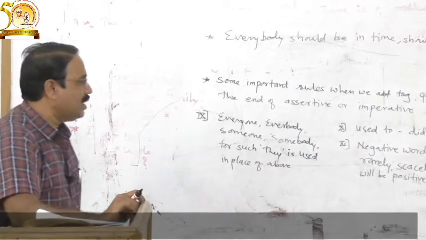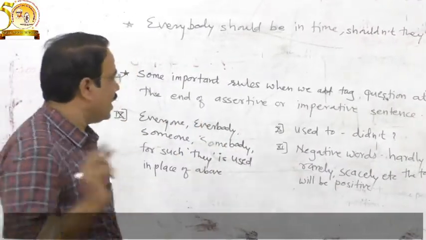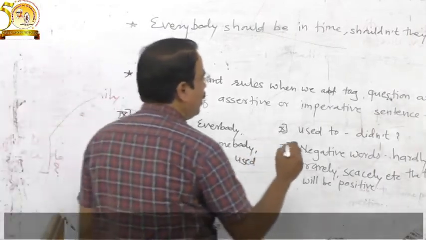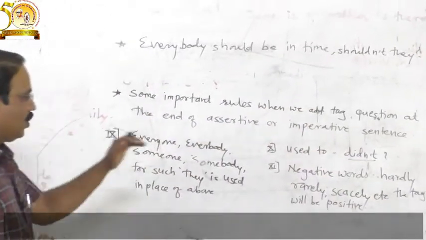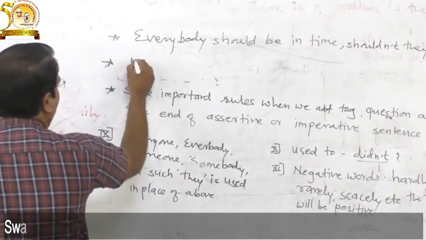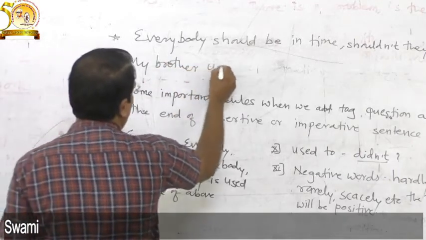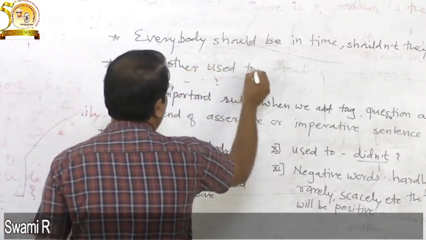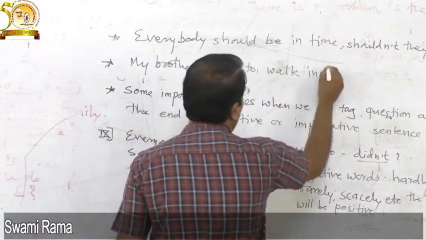Then the next one is, if we find "used to" in the sentence, then we use "didn't" for adding the question tag to this sentence. See the example: my brother used to walk in the morning.